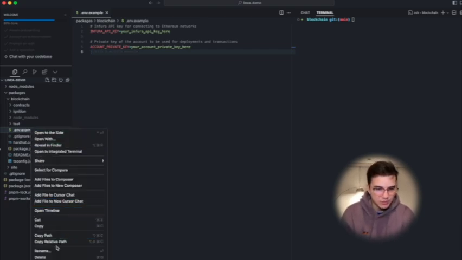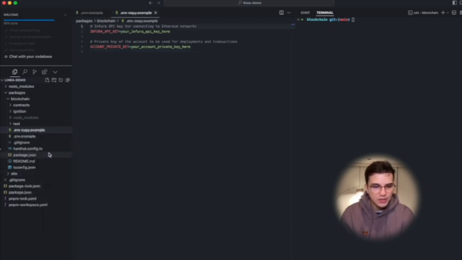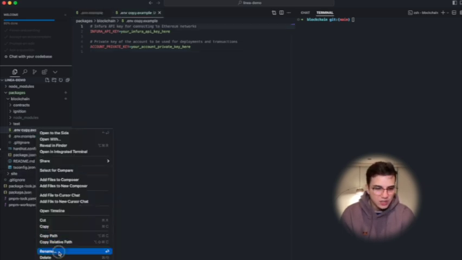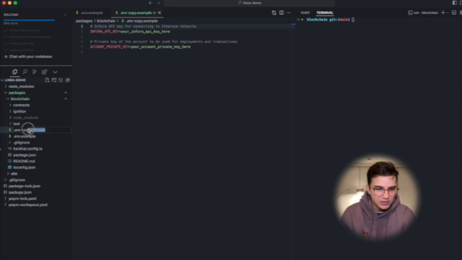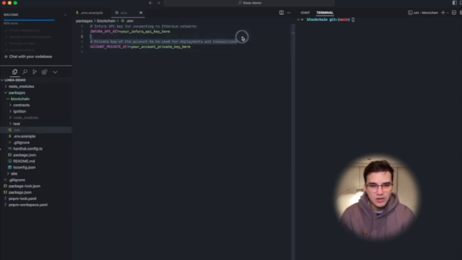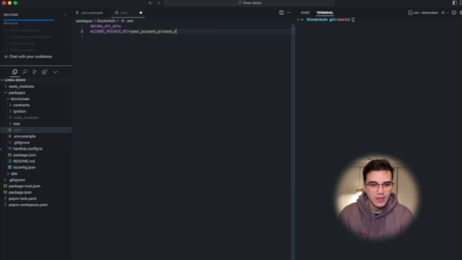So basically I am going to copy this right here. I'm going to rename this to .env, and right here I'm going to delete these comments, and I'm going to add my Infura API key and my account private key.